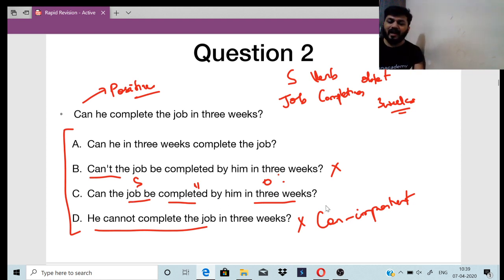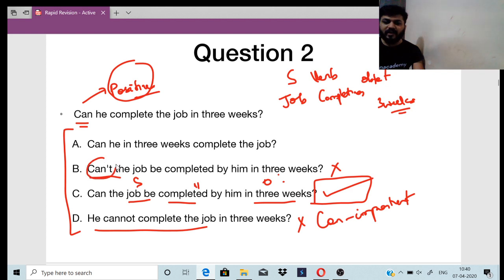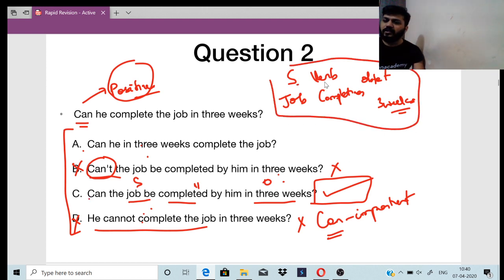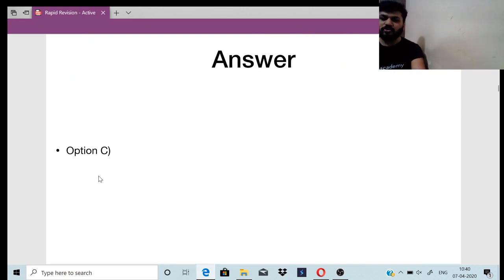Can the job be completed by him in 3 weeks? So this is the right answer, okay? Option C is the correct answer. They have used can, which is a positive word, so you cannot have a negative word. Option B is wrong. Okay, option D, you do not have the word can, so it is again wrong. In these two, you have to look for the right option between A and C. So it should always follow the structure: subject, verb, and object. Job, completion, 3 weeks. This is the structure, and it is followed only in C, right? So it is the correct option, option C.